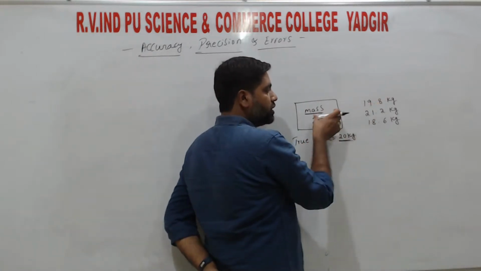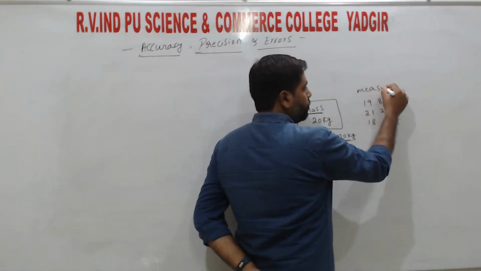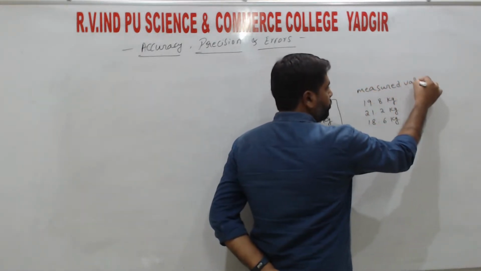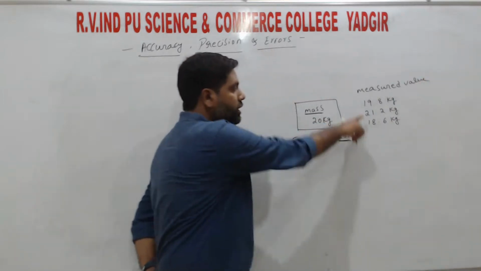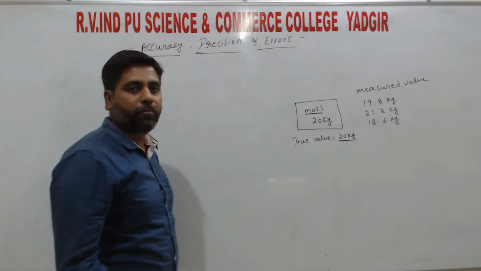So when we measure this object's mass by using the mass balance, these are the masses which we are getting when we measure, right?